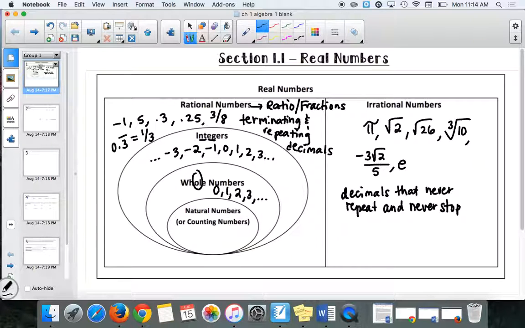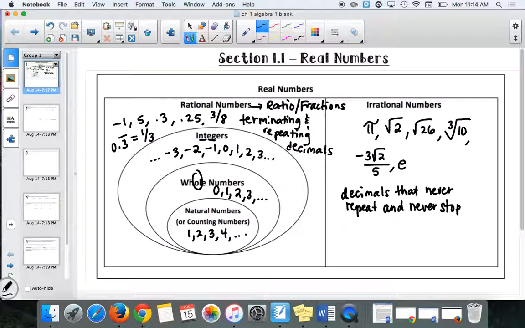And then natural numbers or counting numbers, these are the ones that were most natural for you to learn how to count. Now, wouldn't that be cool if I taught my little 3-year-old how to count and I was like, -5, -4, -3? Maybe that's not very cool, right? How do I teach my 3-year-old how to count? Where did we start? When you played hide and go seek, did you say 0, 1, 2? You started with 1. Does that make sense? So the natural numbers are the ones that were natural to learn how to count. They start with 1. So we sometimes call those the counting numbers. Okay, so does that make sense?